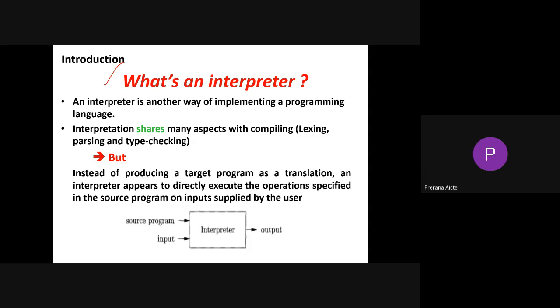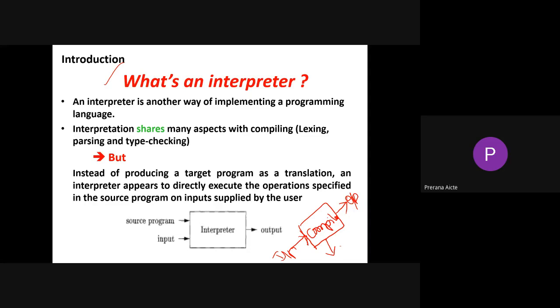The compiler will give the entire outcome at the end. If we give input, the compiler compiles the program and generates the output at the end.